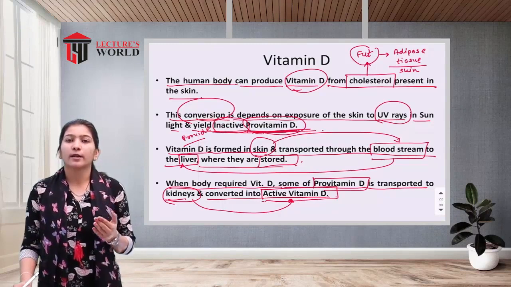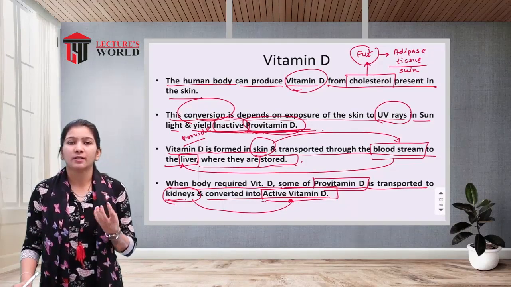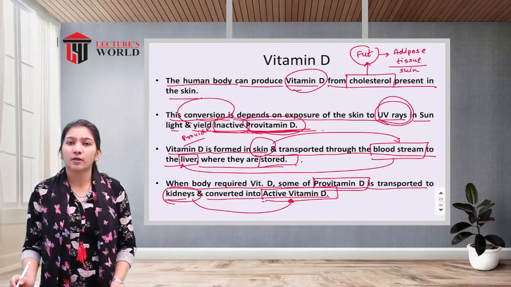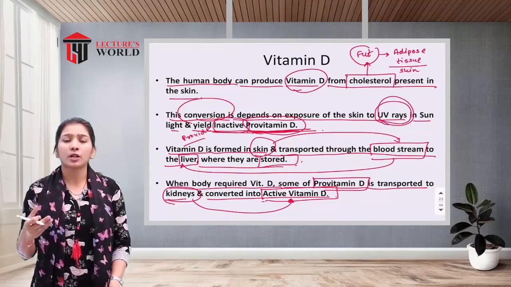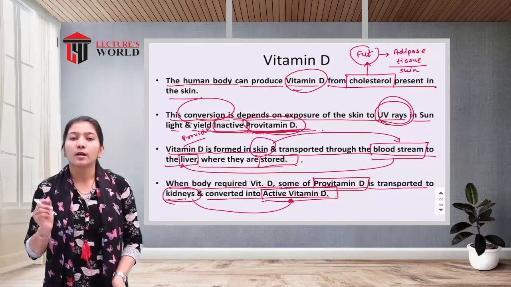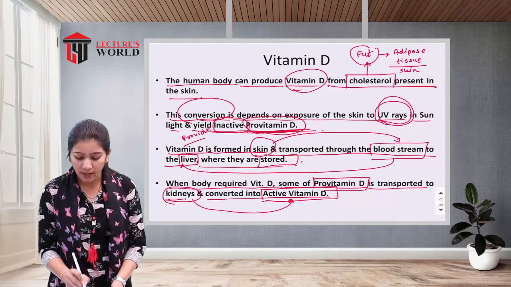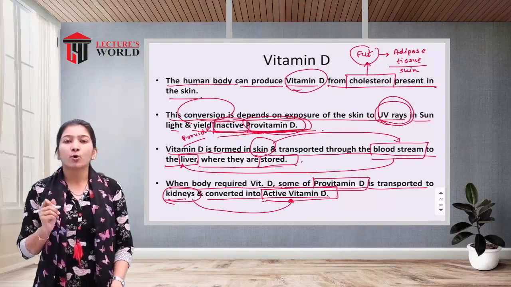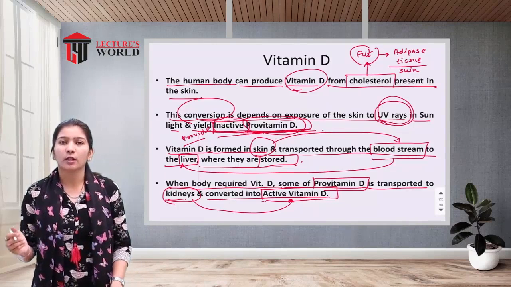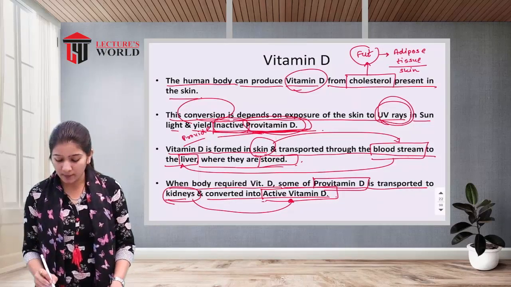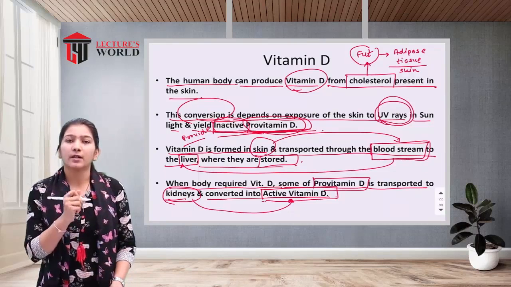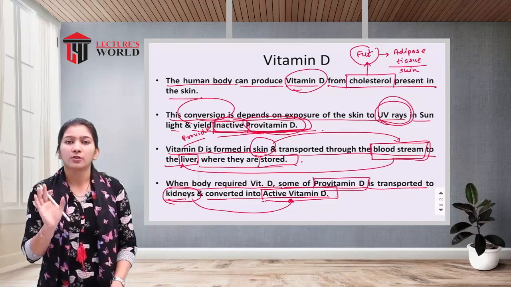Whenever you are exposed to sunlight, there is a presence of ultraviolet rays, and because of that the cholesterol, the fat beneath the layer of your skin, is converted into an inactive form of provitamin D. Now this provitamin D formed in the skin enters the bloodstream, and from the blood it reaches the liver, where it is stored.